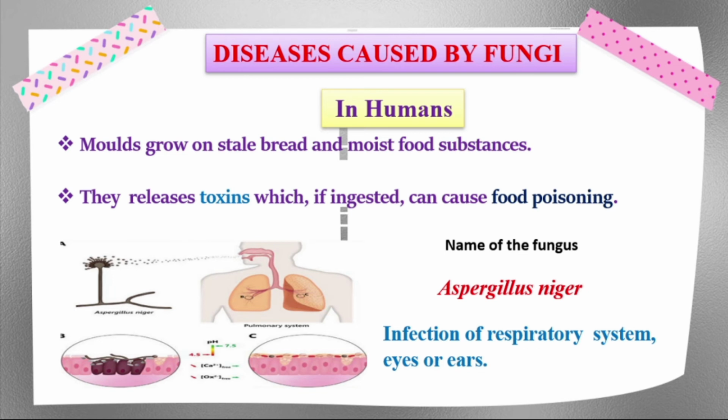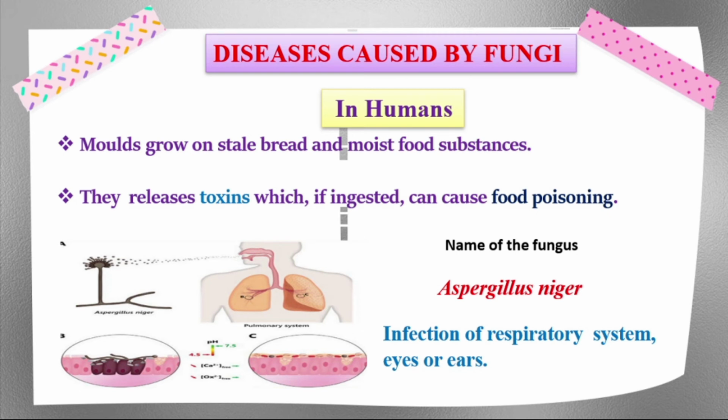We keep food items inside the refrigerator for many days and then eat them. The fungus produces chemical substances called toxins. Once we eat that food, we get a vomiting sensation and diarrhea, which is called food poisoning. It is very dangerous to humans. The name of the fungus is Aspergillus niger. It is also one of the fungi.